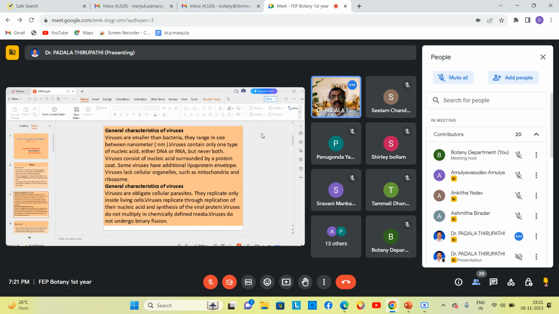Viruses, only whenever they are present inside the living cells, have the ability to produce a number of copies of the viruses through the replication process. So viruses replicate inside the living cell, their nucleic acid and the synthesis of viral proteins.